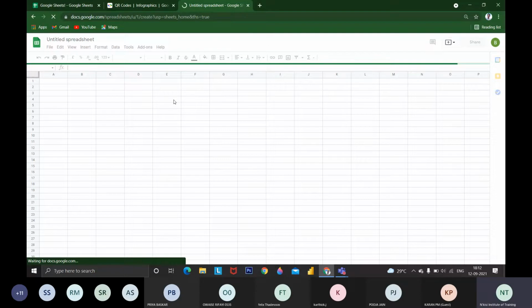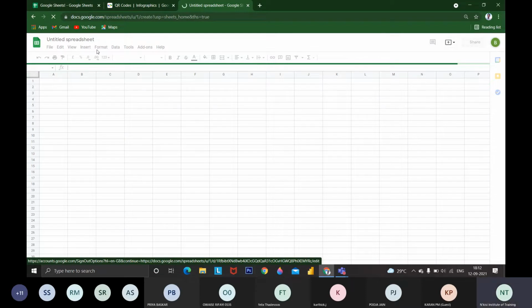You can see the blank sheet, right? First, I will go from the beginning. This is a blank sheet opened by me in my Google account. This is my mail, and I have opened it using my Gmail. First, I have to rename it to save it. In Google Sheets, it will be automatically updated online. Every moment you update something, it will be updated automatically. Every second it will be updated.